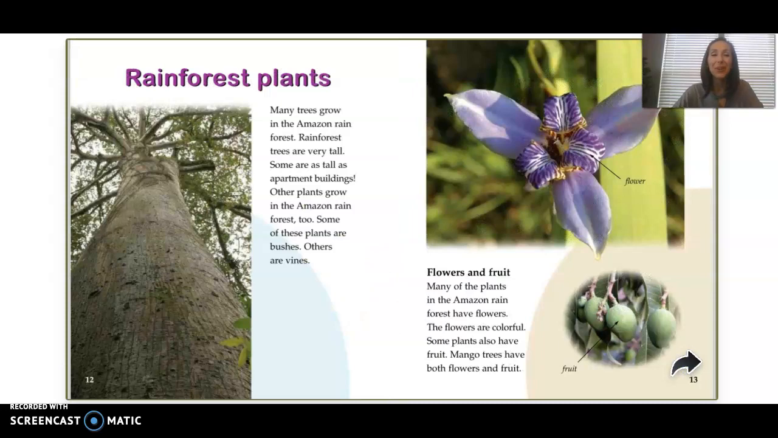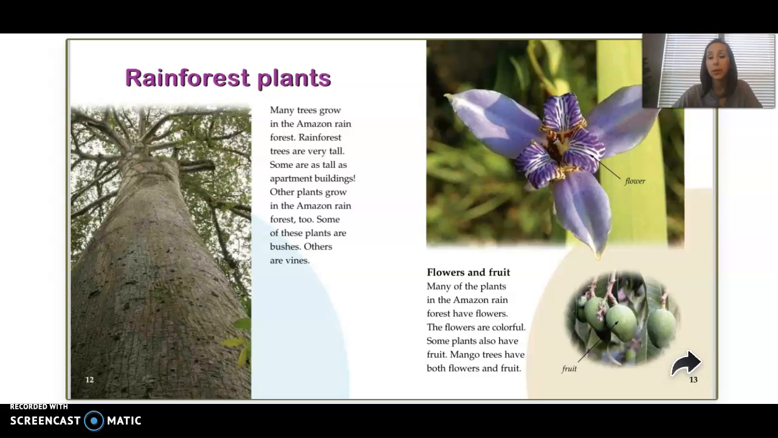Teasing. Rainforest plants. Many trees grow in the Amazon rainforest. Rainforest trees are very tall. Some are as tall as apartment buildings. Other plants grow in the Amazon rainforest too. Some of these plants are bushes, others are vines.